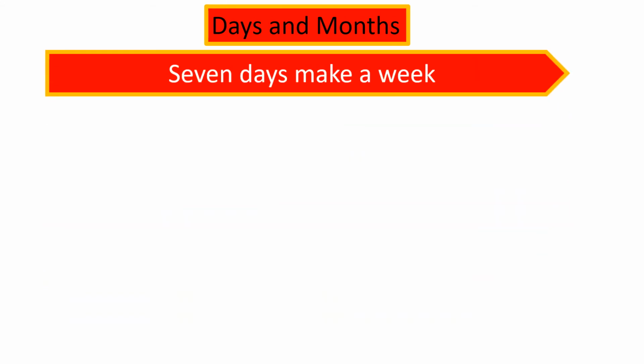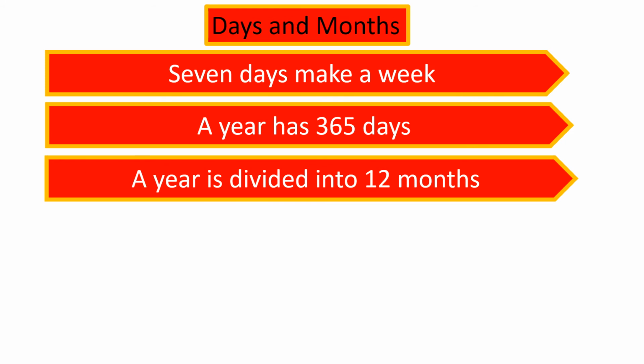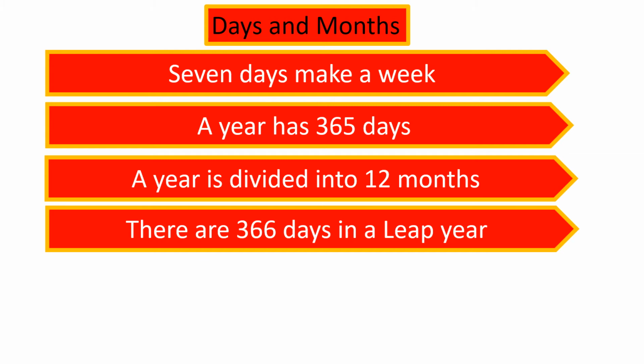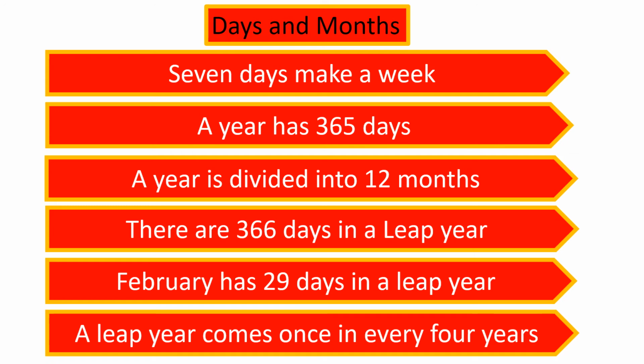Now children, let us learn something about days and months. 7 days make a week. A year has 365 days. A year is divided into 12 months. There are 366 days in a leap year. February has 29 days in a leap year. And a leap year comes once in every 4 years.